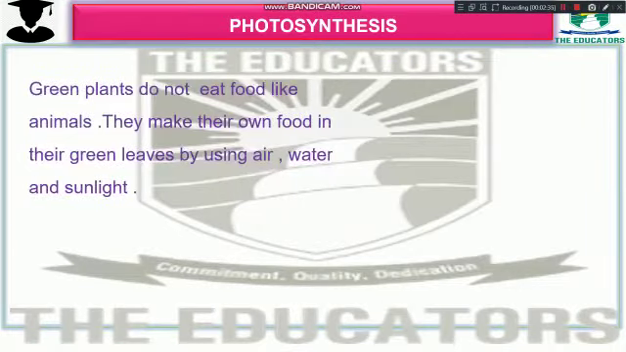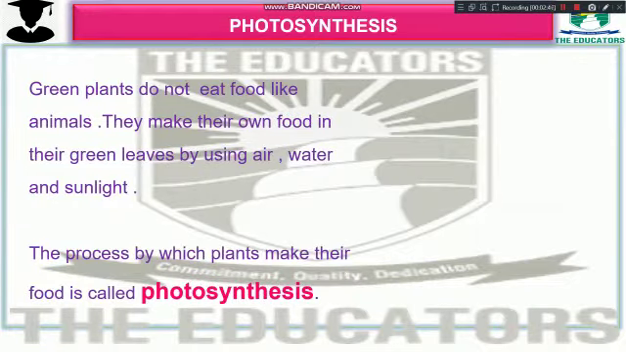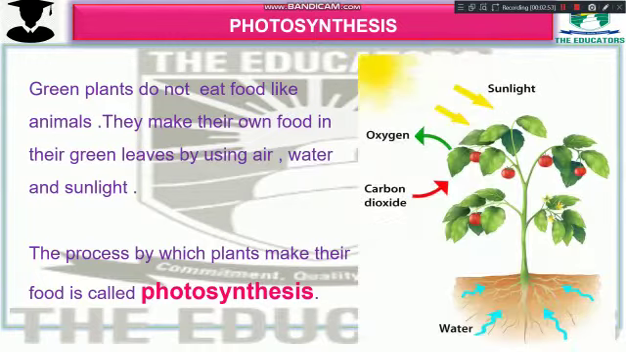Photosynthesis. Green plants do not eat food like animals. They make their own food in their leaves by using air, water and sunlight. The process by which plants make their food is known as photosynthesis.